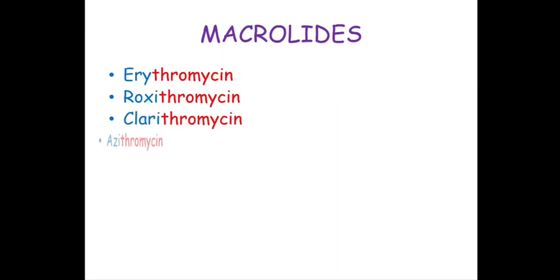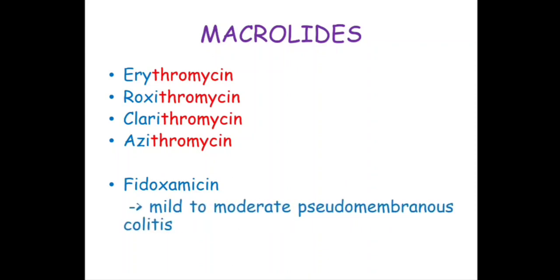Now, the drugs coming in this group mostly end with thromycin. Like we have erythromycin, roxithromycin, clarithromycin, azithromycin. One more macrolide which has recently been used is fidaxomicin. It is a new macrolide. Fidaxomicin is mainly used for pseudomembranous colitis. Therefore, it is mainly indicated in mild to moderate pseudomembranous colitis.